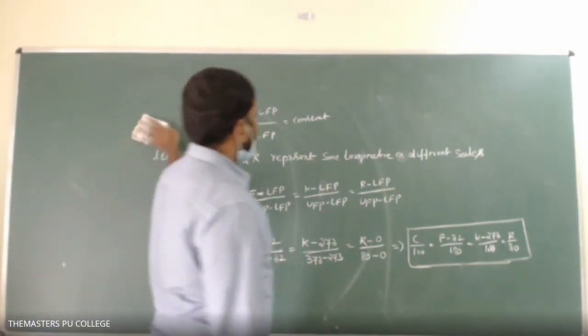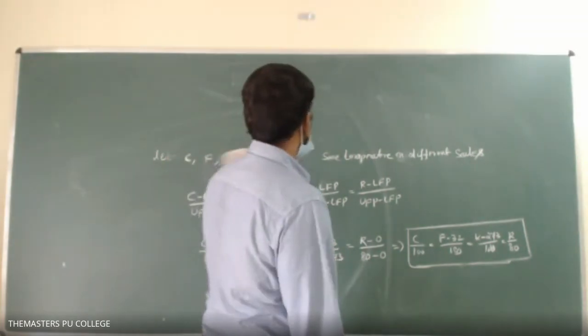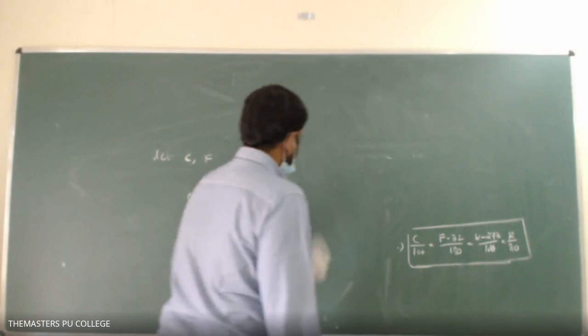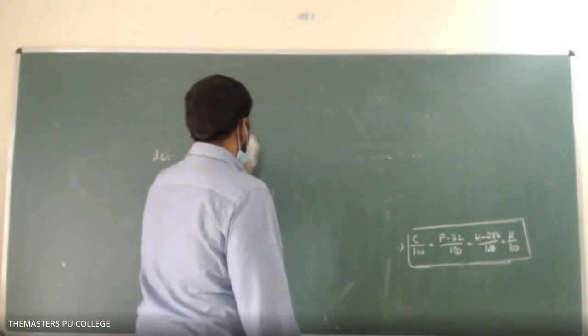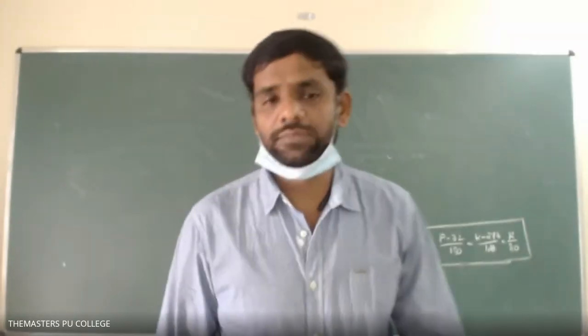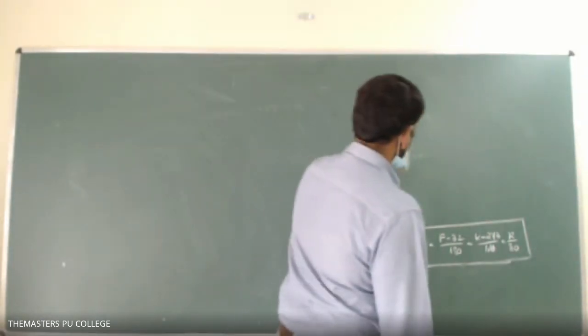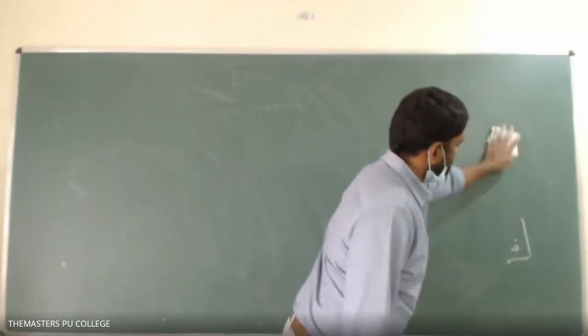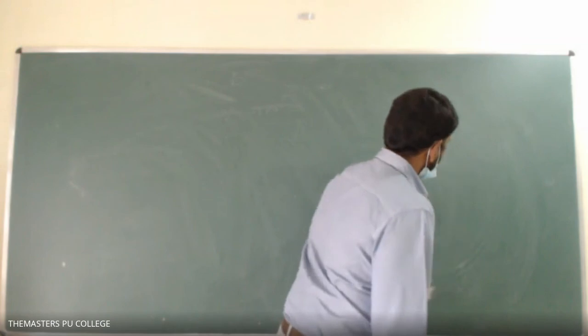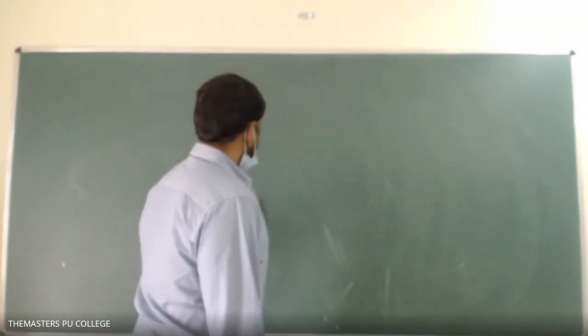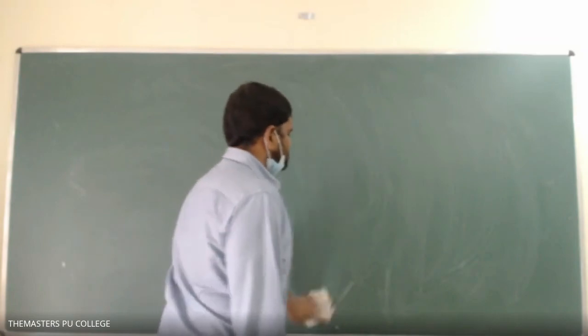So what is his temperature on the Fahrenheit scale? The temperature of the patient was 40 degrees Celsius. What is his temperature on the Fahrenheit scale?